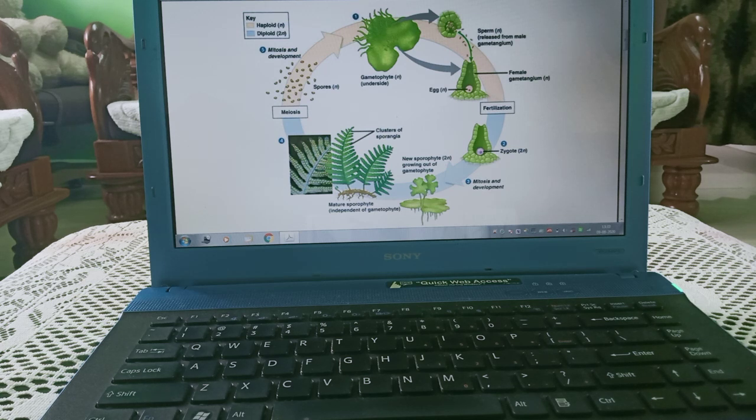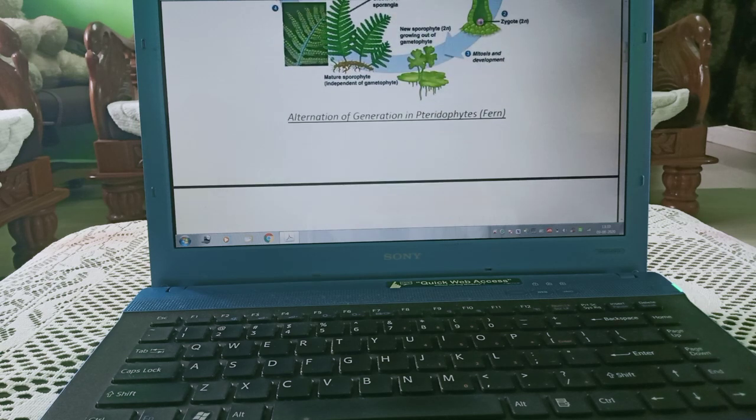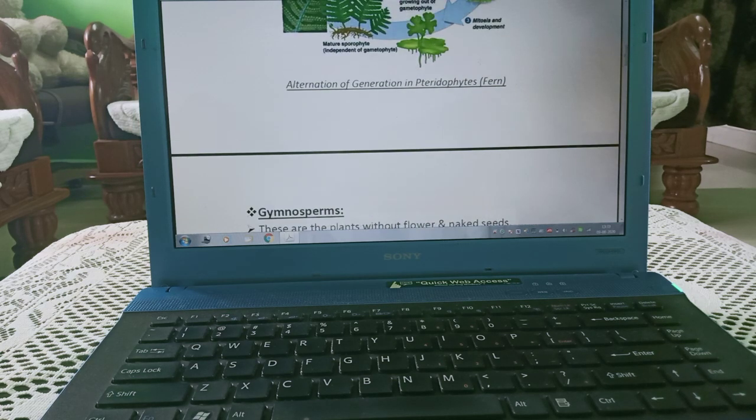This is gametophyte, this is a sperm, that is gametophyte means gametes, male and female gametes, and after fertilization it will convert into 2n, that is diploid life cycle or sporophytic. So in this plant gametophyte alters to sporophyte.